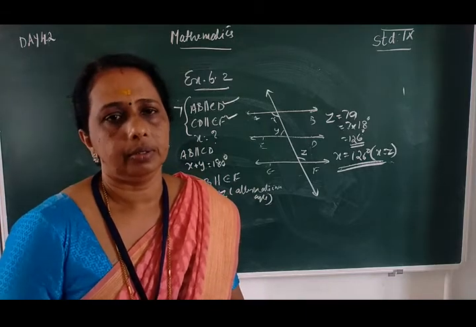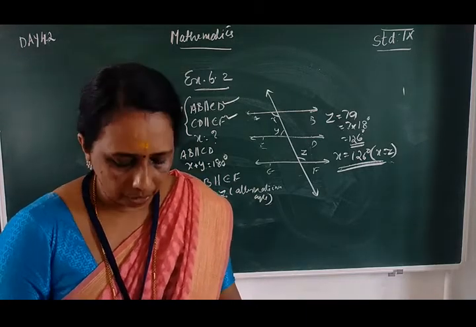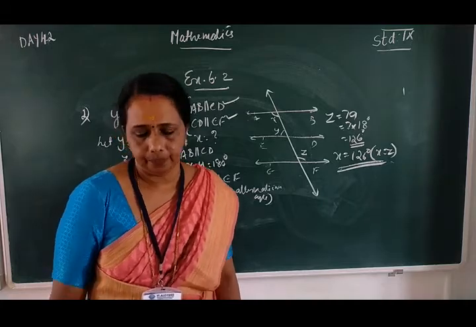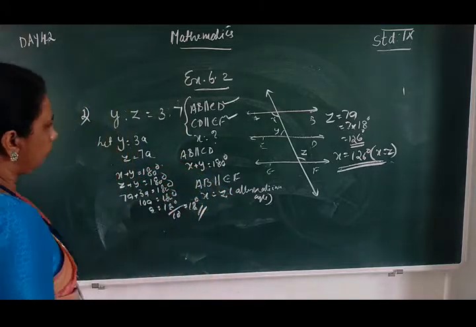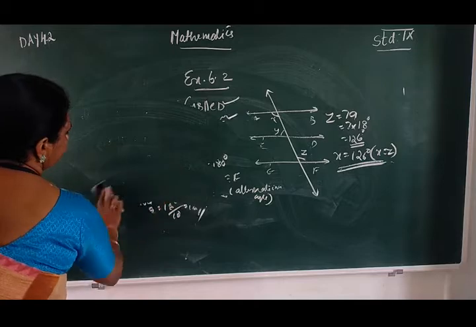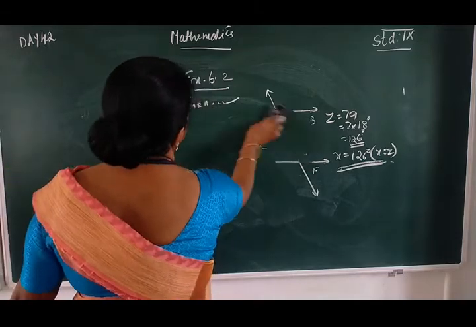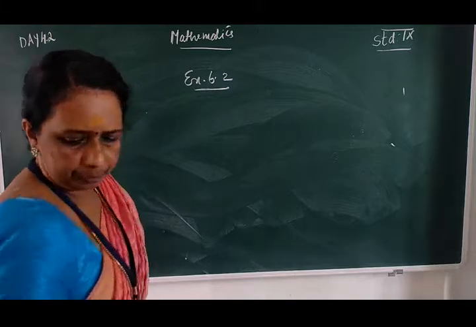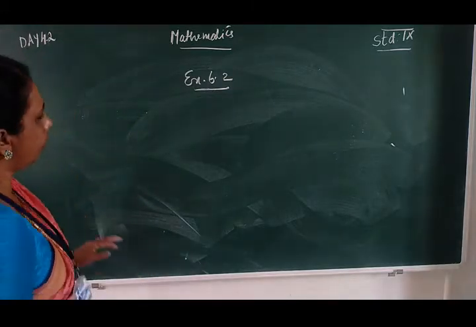Using those theorems and axioms, we have to solve these exercise problems. Okay, next one. Question number 3.